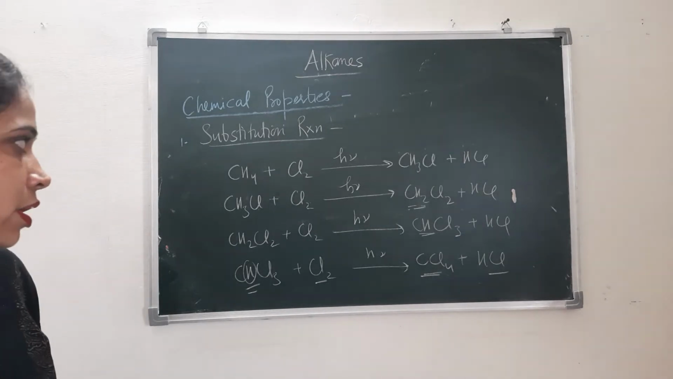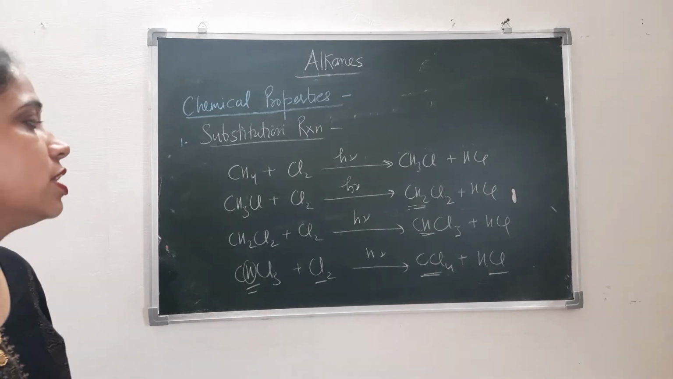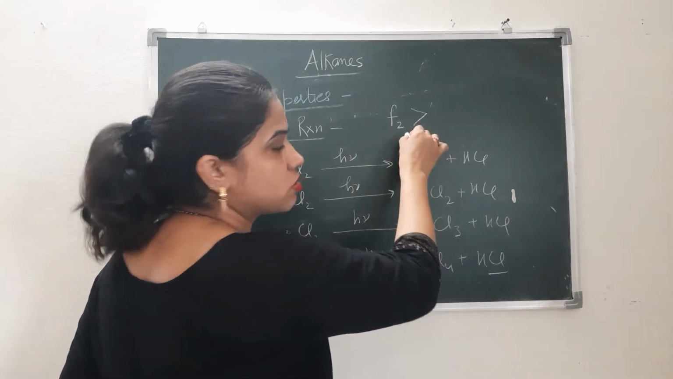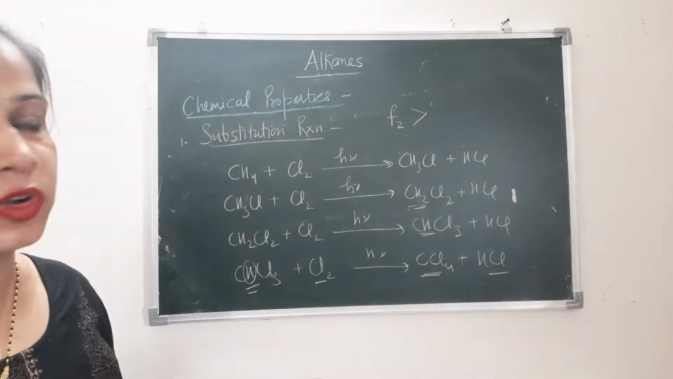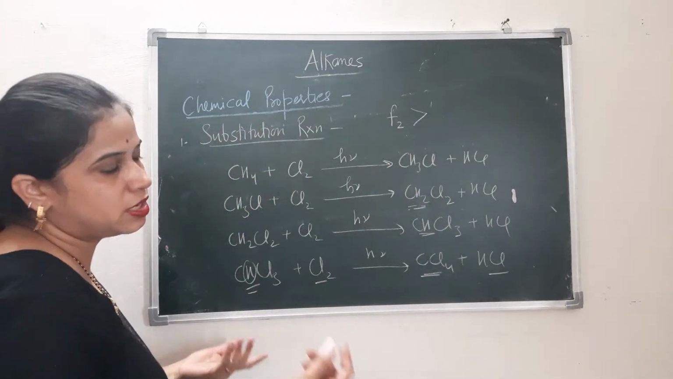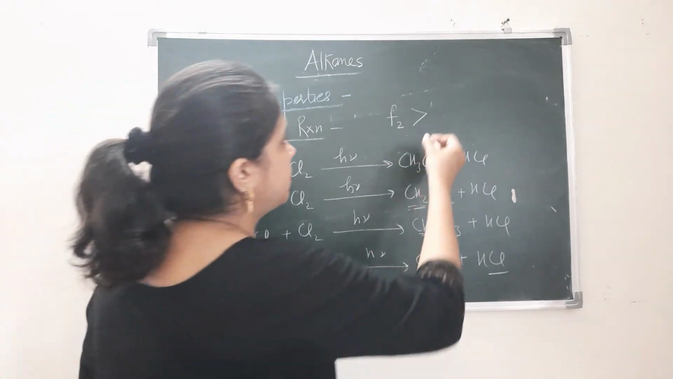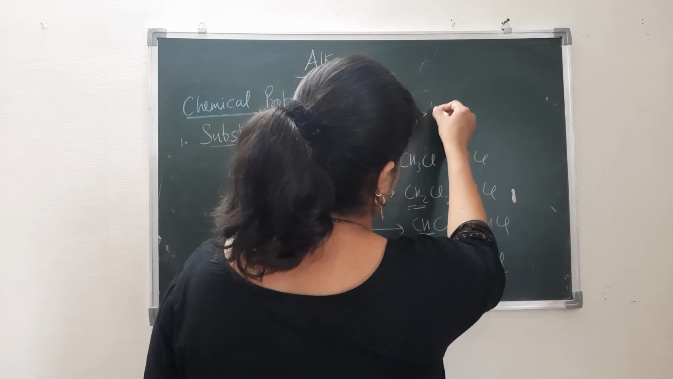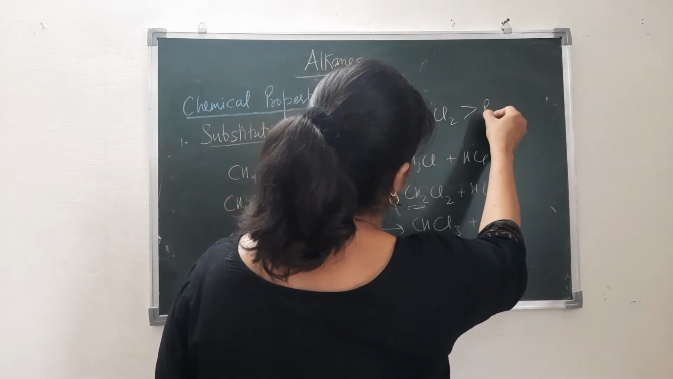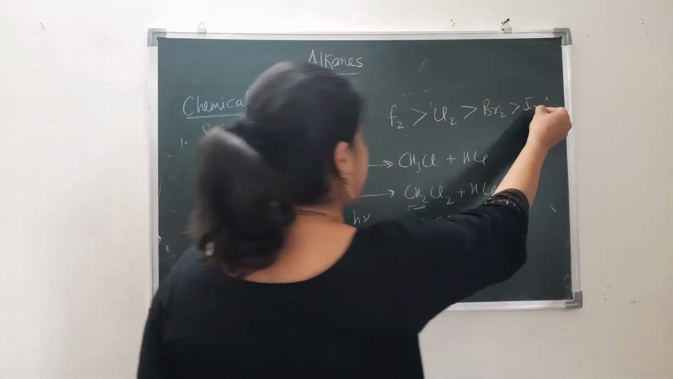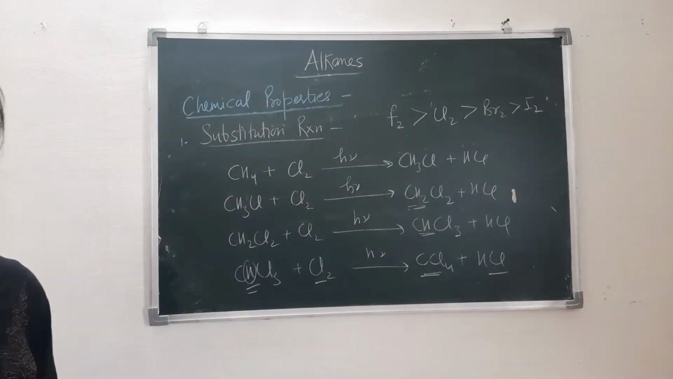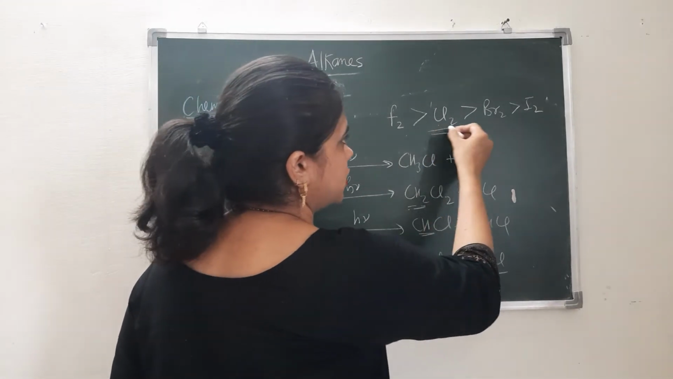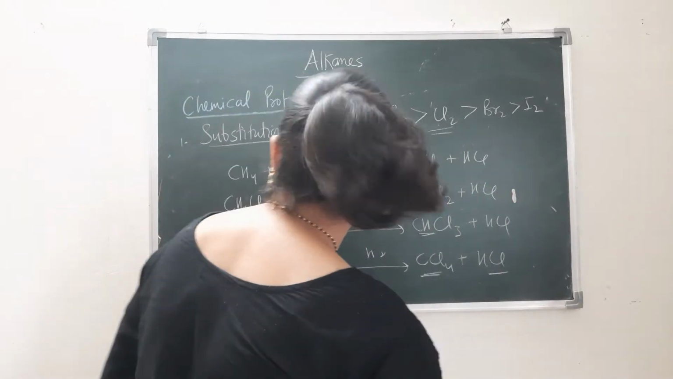If we talk about halogenation, then fluorine reacts most vigorously, and the reaction with fluorine is too violent, so generally we avoid it for halogenation. Then chlorine, then bromine, and iodine generally gives the reaction most slowly. So generally we take the halogenation reaction with chlorine or bromine, right?